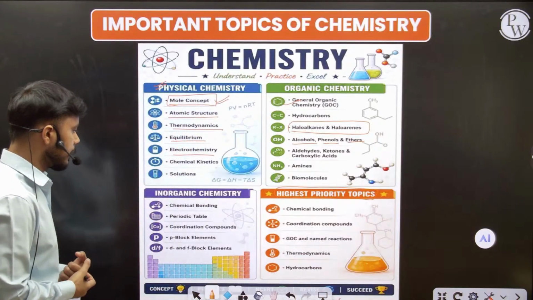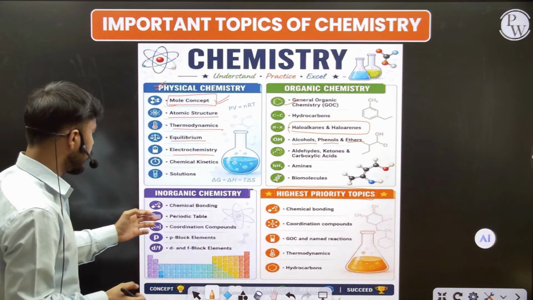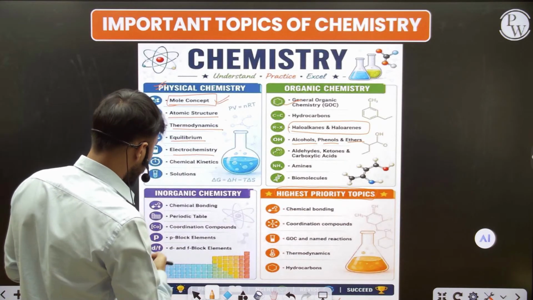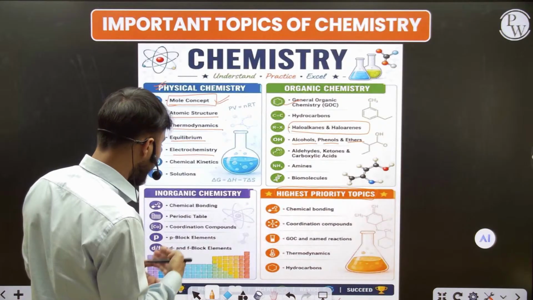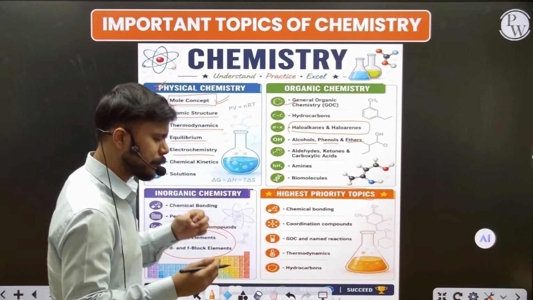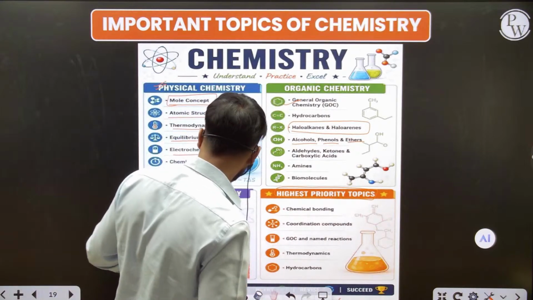And if we see here the inorganic chemistry, we have chemical bonding, periodic table, coordination compounds, P block, D block, F block elements. These chapters, the P block, D block, F block, are very interesting chapters of inorganic chemistry.